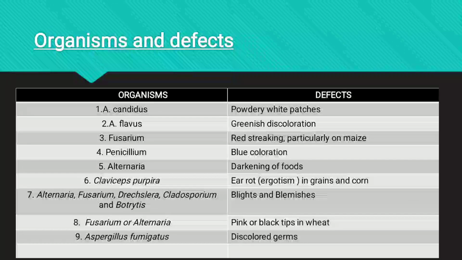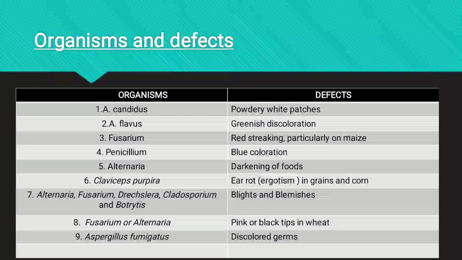Okay, we move on to the organisms and defects as mentioned in the slide. First, Aspergillus candidus, which causes powdery white patches. Then Aspergillus flavus, which causes greenish discoloration. Fusarium, which causes red streaking, particularly on maize. Penicillium, blue coloration. Alternaria species cause darkening of foods. We can see that the food gets darkened.